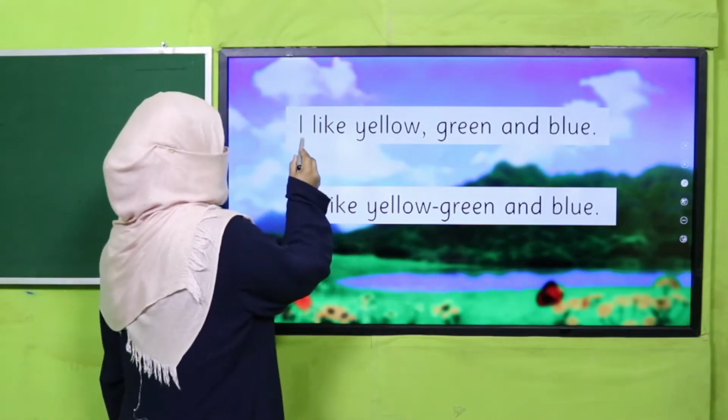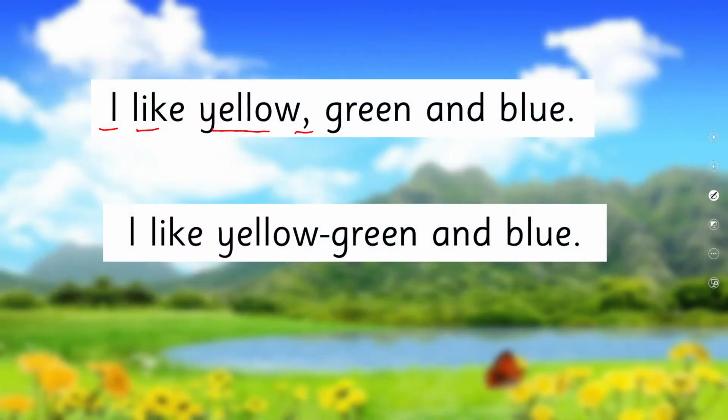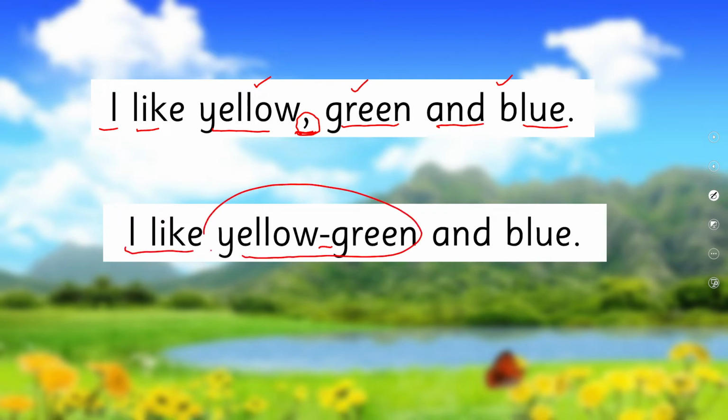For example, look at this statement. I like yellow, green and blue. Now in this statement, by using comma, I'm mentioning 3 colors. But if for the same words, for the same statement, I remove this comma and put a hyphen, it becomes a different statement. I like yellow-green and blue. So in this statement, 2 colors are left, like not yellow and green, rather it's yellow-green. You see, now just by changing a punctuation, this statement is different.